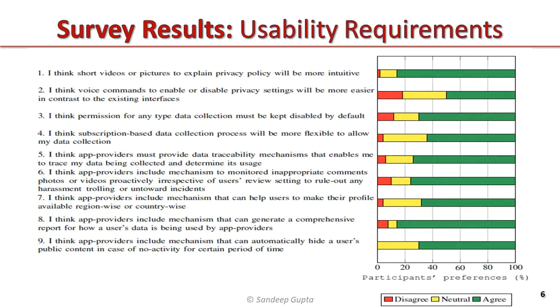70% of the participants agree that app providers should integrate mechanisms that will be able to automatically hide users' public content in case of no activity for a certain period of time, help users to make their profile available region-wise or country-wise, and monitor inappropriate comments, photos, or videos proactively, irrespective of users' review settings, to rule out any harassment, trolling, or untoward incidents. App providers can include a mechanism that can generate a comprehensive report on how users' data are being used by them.